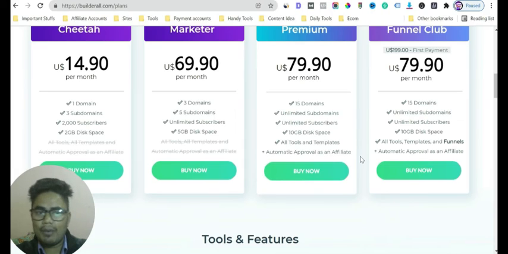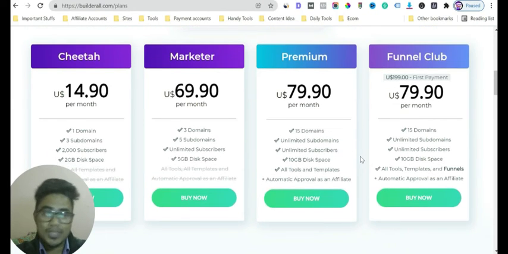All right. So then we have Funnel Club. Funnel Club is their highest plan. After that, they will never ask you for an upgrade, and there are no OTOs. It has 15 domain capability, unlimited subdomains, unlimited subscribers, 10 GB of disk space, all the tools and templates, plus funnels, plus automatic approval as an affiliate.